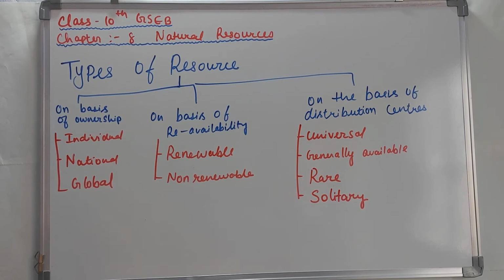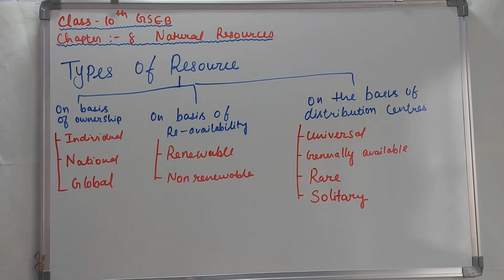When we talk about the third type, that is on the basis of distribution centers, like how they are distributed, in which region we exactly get it. The first one is universal. Universal means it is present in the whole universe. Like I said before, oxygen and nitrogen are present in the whole universe, so it is termed as a universal resource.